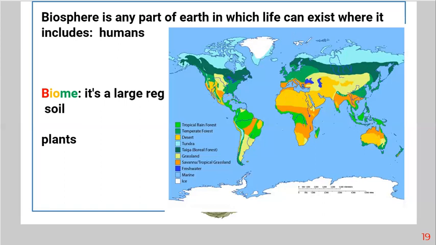Okay, shall we try another biome? Okay, here, the Arctic region, and here. So this means that this area has the same soil, the same plants, the same animals, and the same climate. It's very cold out there. Okay.